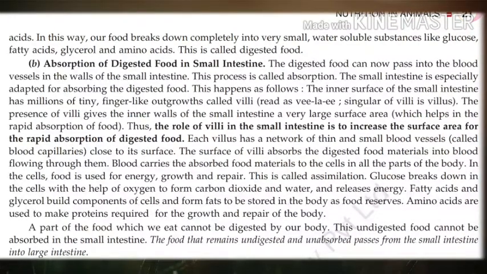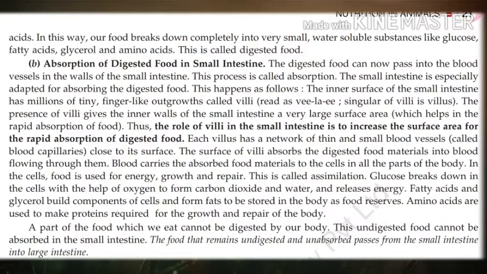In this way, our food breaks down completely into very small water-soluble substances like glucose, fatty acids and glycerol, and amino acids. So these are called digested food. Understand? This glucose, fatty acids, glycerol and amino acids are called digested food. Clear? Okay.